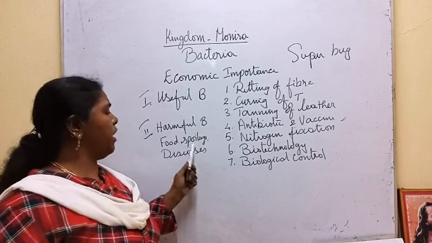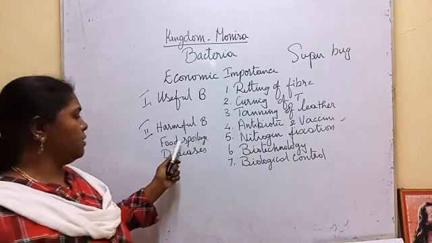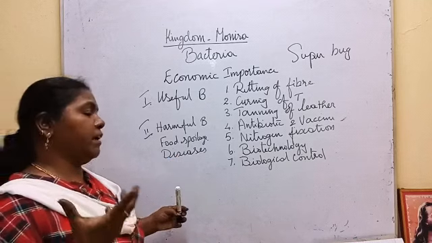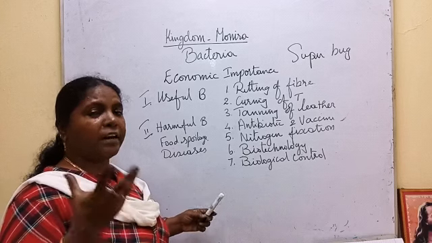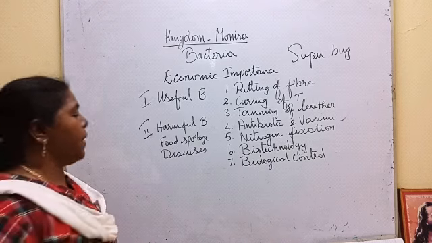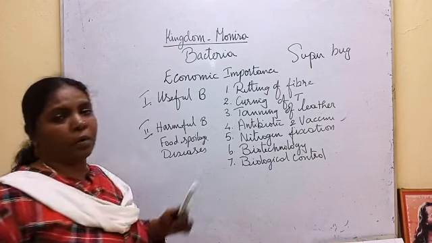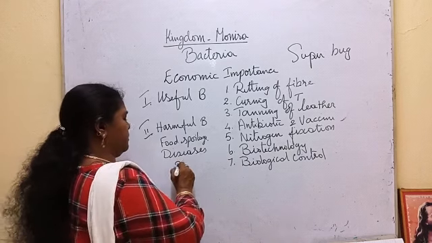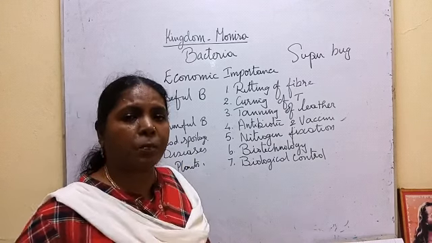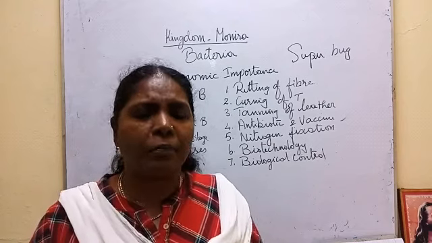So it is food spoilage. It will decay the food items and the vegetables, fruits. They get rotten. Then diseases. It causes diseases in plants, animals and human beings. In plants, it causes various bacterial diseases. Very simple example I am telling.